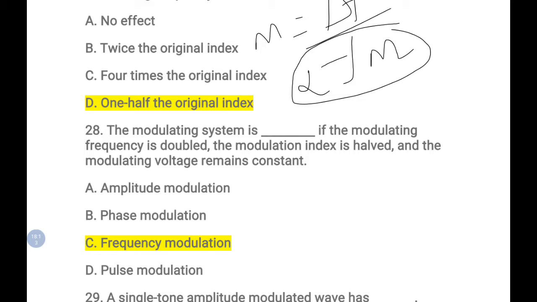The modulating system is dash, if the modulating frequency is doubled, the modulation index is halved and the modulating voltage remains constant. So in which system will the modulating frequency be doubled, the modulation index be halved, and the modulating voltage remain constant? Modulating voltage constant is one thing, and frequency doubled. That means if the modulating frequency is doubled, the modulation index will be halved and the modulating voltage will remain constant. So all these things happen in FM, frequency modulation.